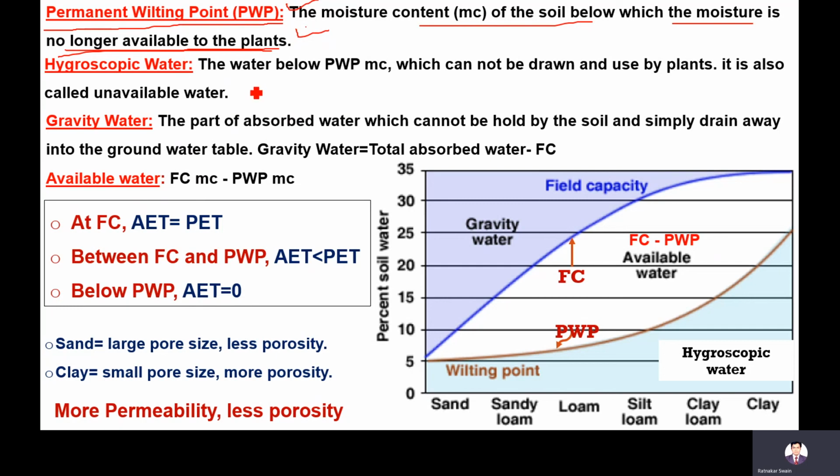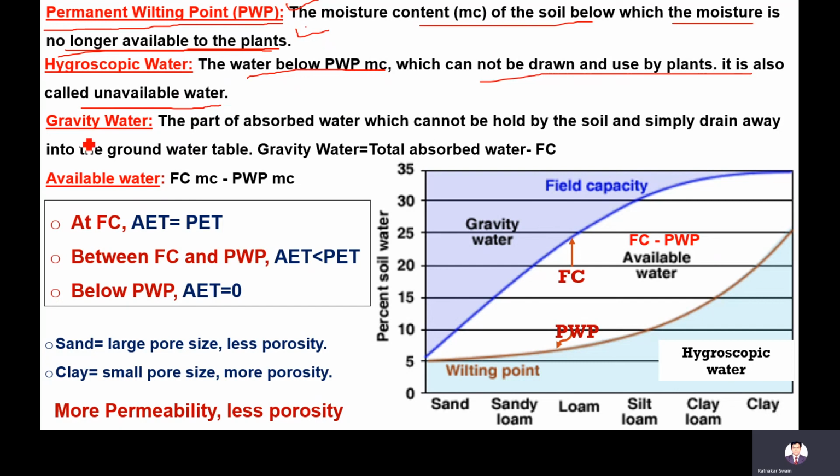The water below PWP is called hygroscopic water, which cannot be drawn and used by the plants. It is called unavailable water, meaning that water is not available. Soil moisture is so low there that it is not available to the plants.